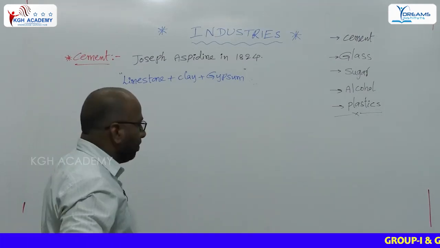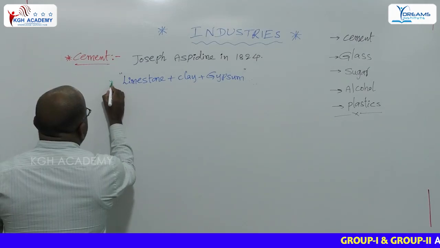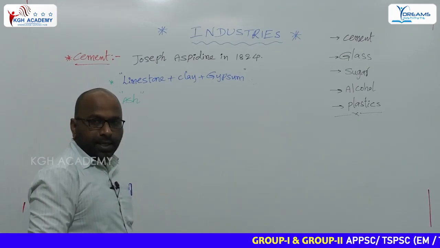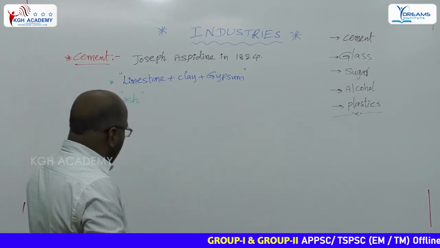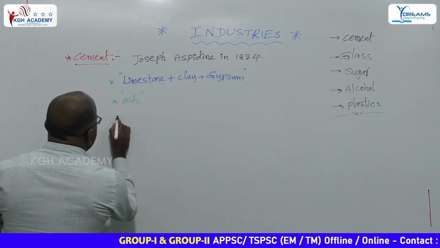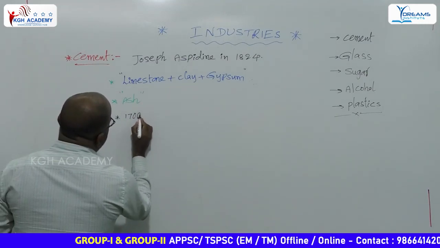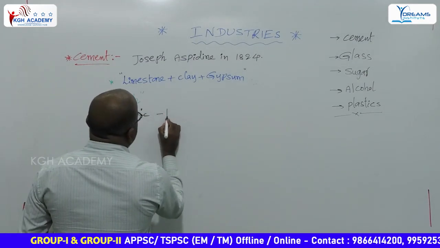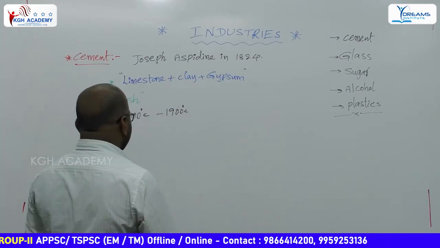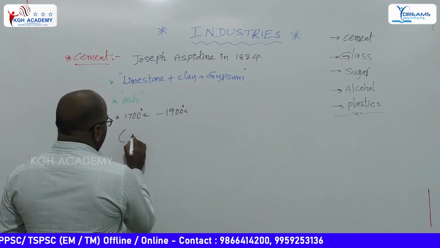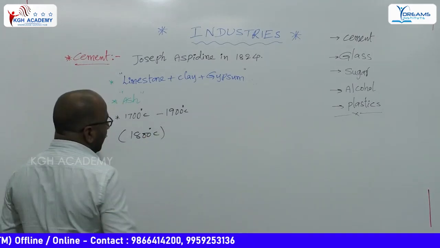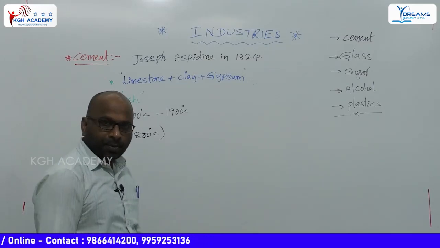What is the color of the cement? The color of the cement is ash. In the preparation of cement, how much temperature is required? The required temperature is 1700 degrees Celsius to 1900 degrees Celsius; the average value for the preparation of cement is 1800 degrees Celsius.